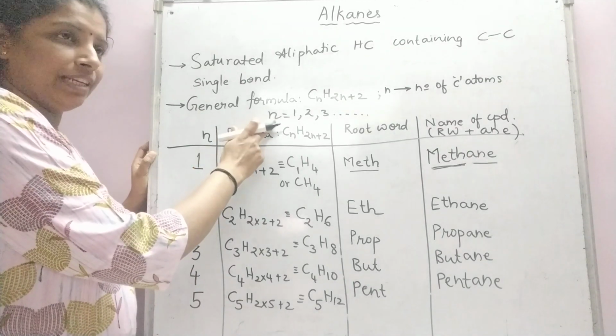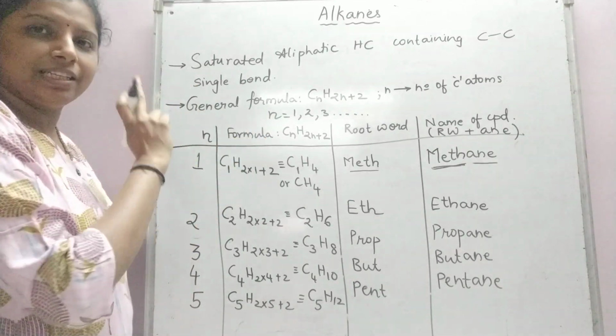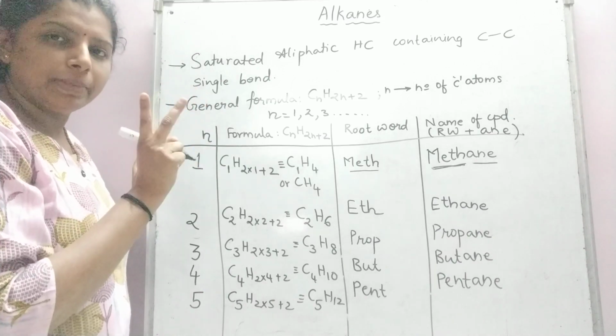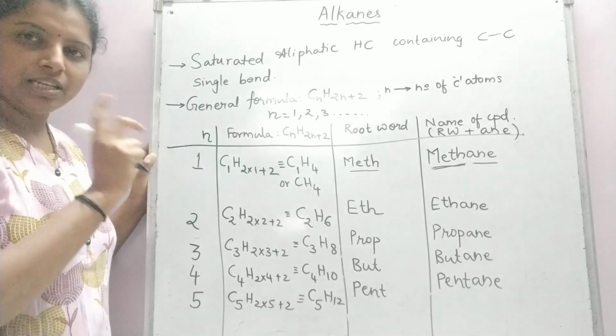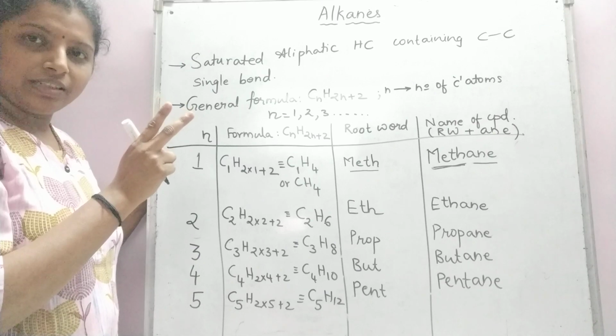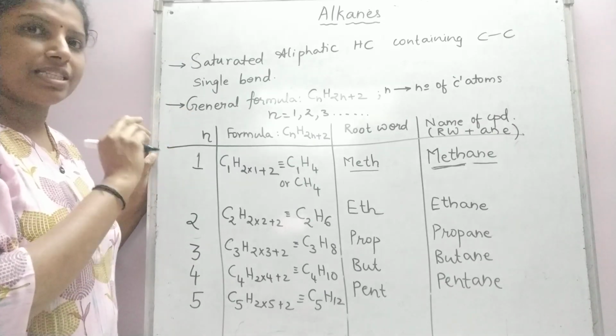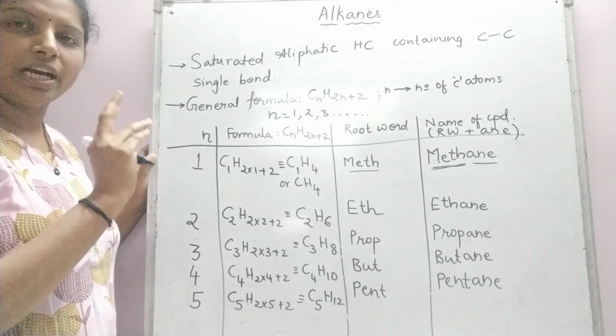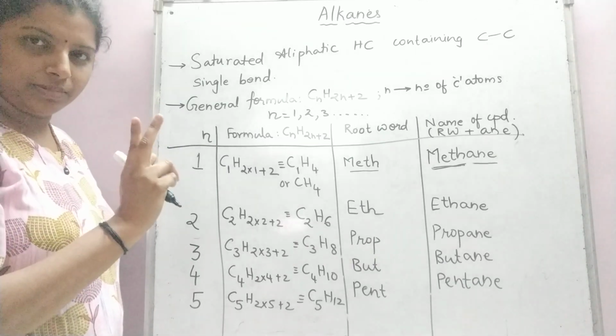The value of n in the formula of alkenes and alkynes starts with 2. Remember, in alkenes and alkynes, the value of n in the general molecular formula starts with 2. Alkenes and alkynes should have at least 2 carbon atoms.